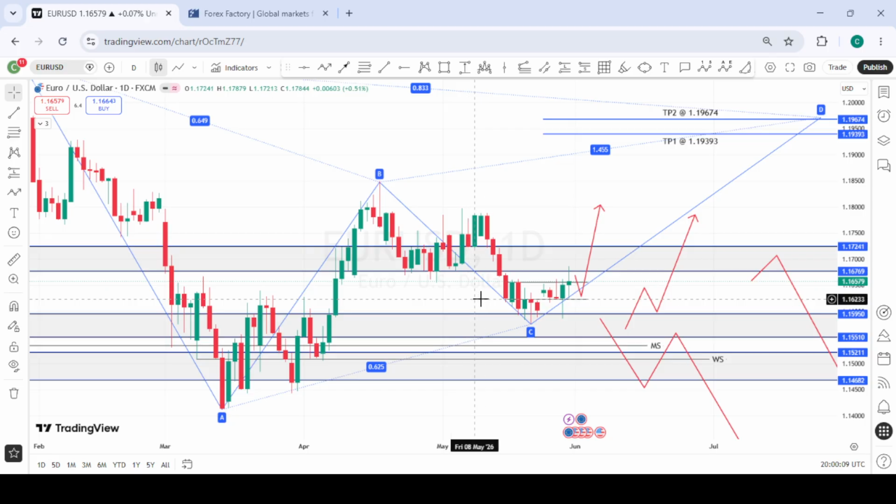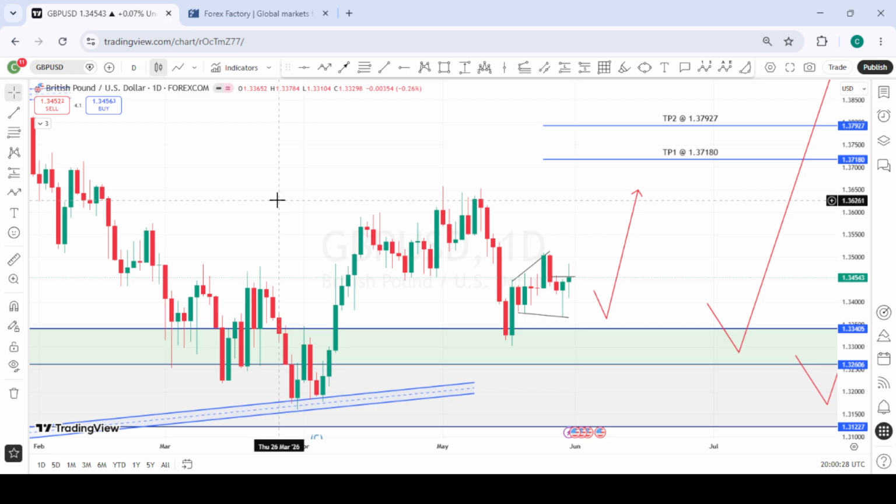And the possible scenario we have is, should price break below the daily structure point and find its way to close with a weekly candle below this zone, that's when we are going to consider bearishness for EURUSD. But for now, on a daily perspective and a 4-hour perspective, it has shifted bullish.